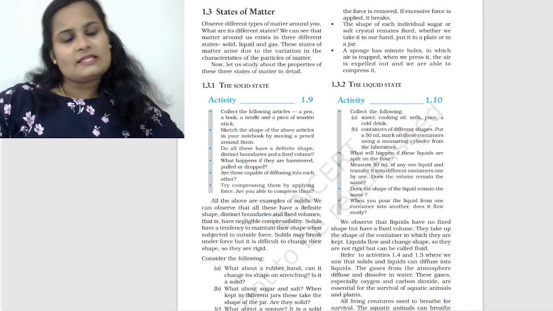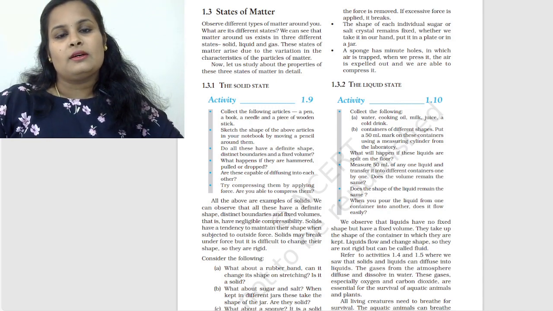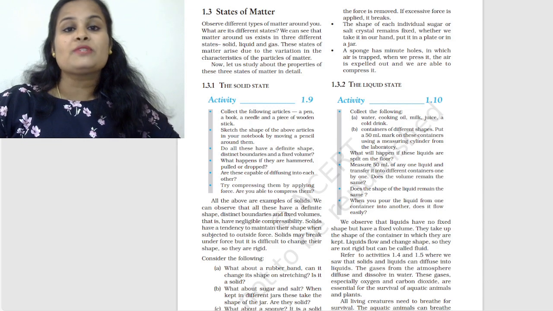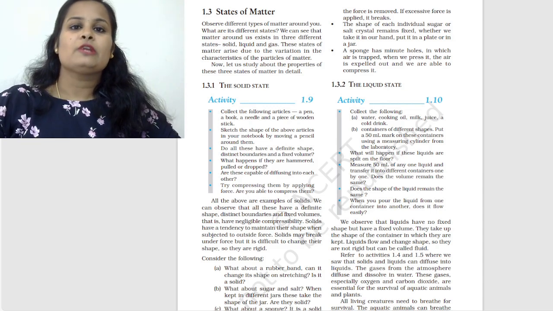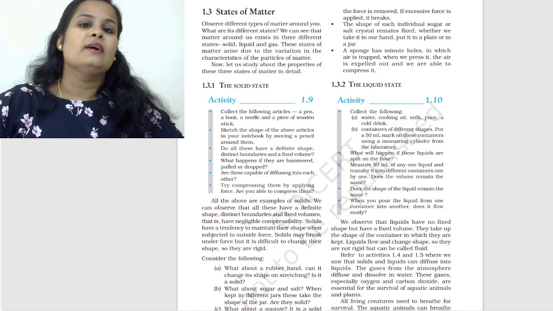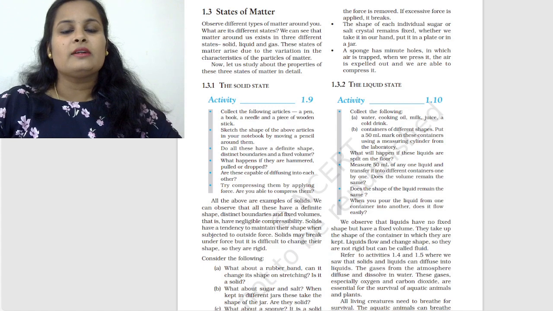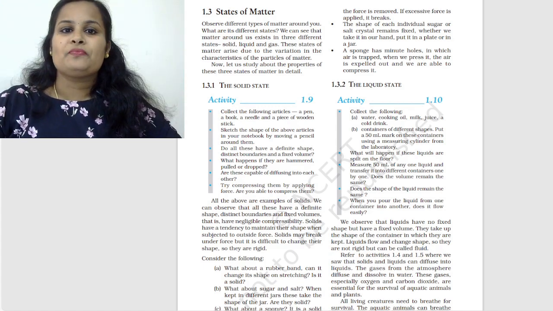Students, please understand that there are a fourth and fifth state of matter. The fourth one is BEC, Bose-Einstein condensate, and plasma is also there. Definitely you'll be learning this in the higher grades, but as of now, you can understand that the three fundamental states of matter are solid, liquid, and gas. So please be ready with your chemistry textbook.